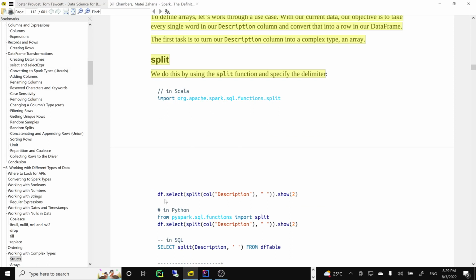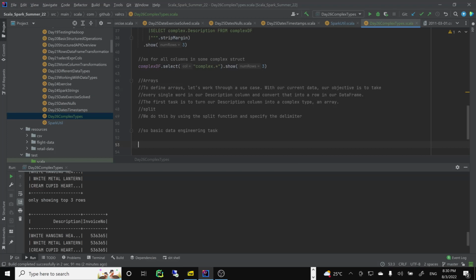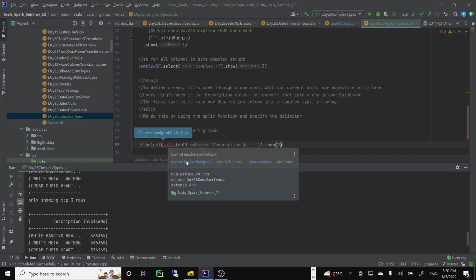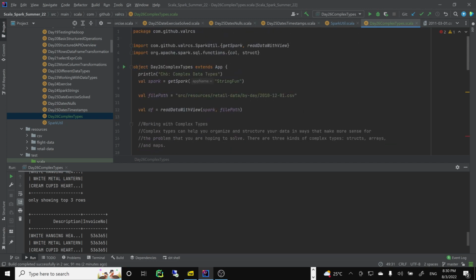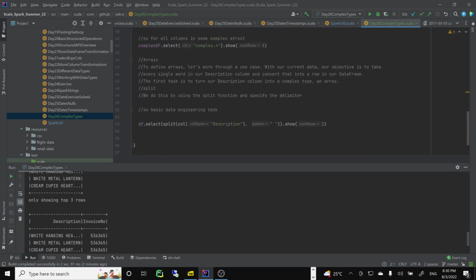So we split selection. If we do it by ourselves, what will happen? We use a splitter, which will be white space. We have to define that. So let's take a look. We need to import it, but not from here. We'll have to do it by hand. So it's in here, split. I'm pretty sure it exists. Yep, it exists. Okay, split description. Let's do three rows, truncate. So what will happen?